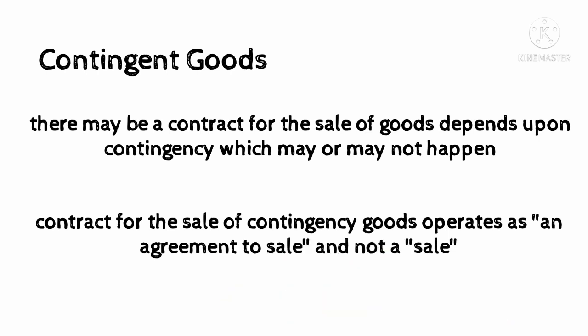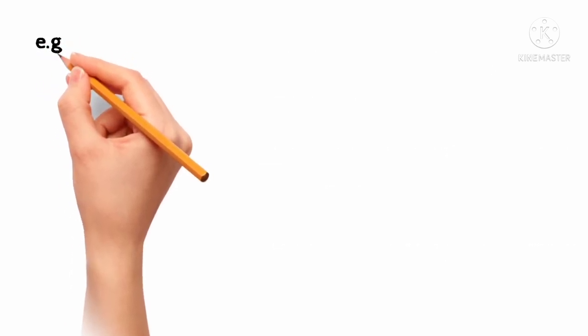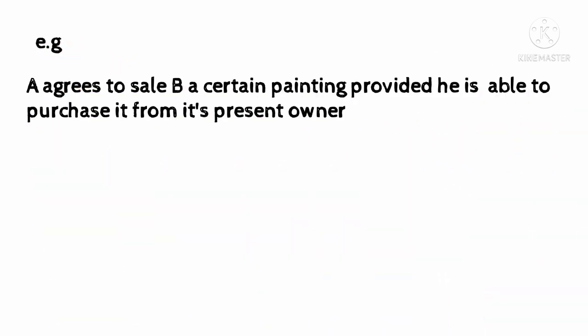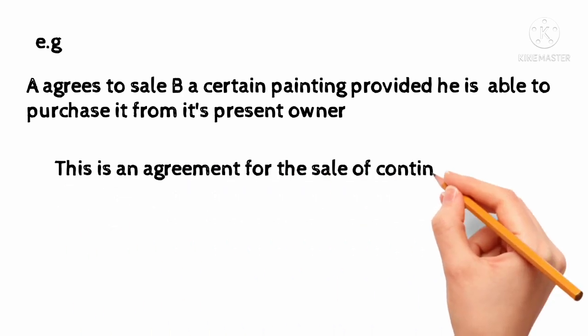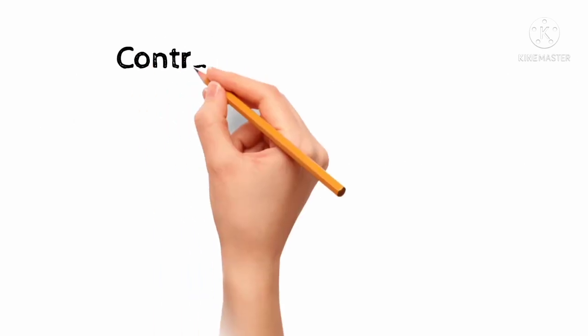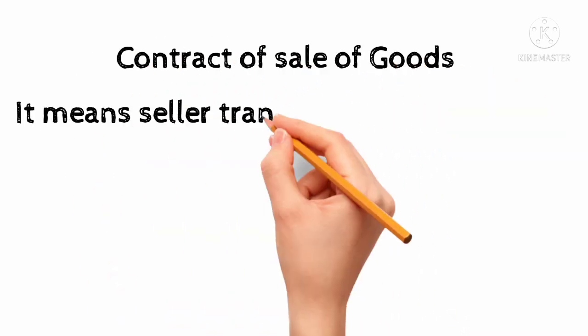Contingent goods. There may be a contract for sale of goods dependent upon a contingency which may or may not happen. For example, A agrees to sell B a certain painting provided he is able to purchase it from its present owner. This is an agreement for the sale of contingent goods.